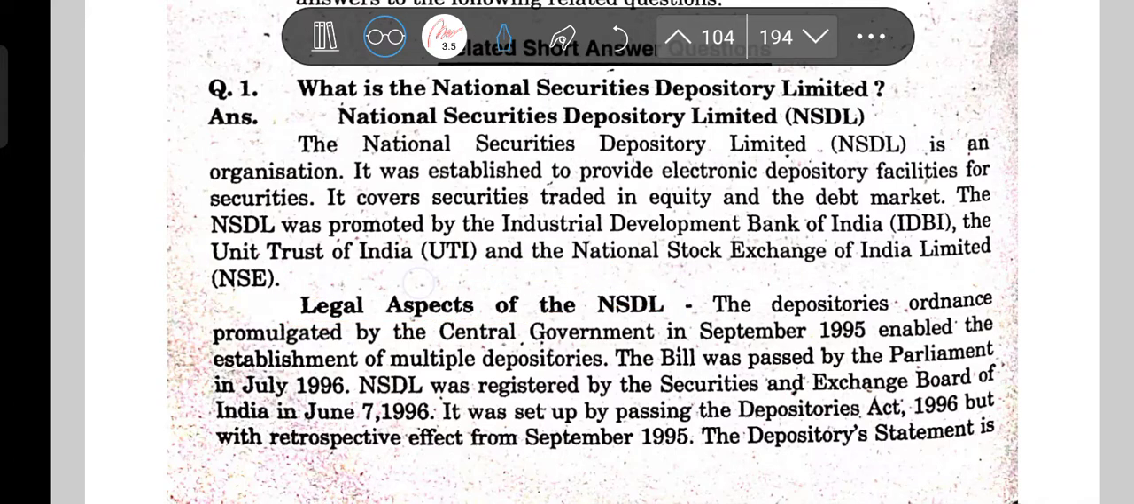Legal aspects of NSDL: the Depositories Ordinance was promulgated by the central government in September 1995 and enabled the establishment of multiple depositories. The bill was passed by Parliament in July 1996, and NSDL was registered by the Securities and Exchange Board of India on June 7, 1996. This much you do not need to remember. The major thing you need to remember is the Depository Act.